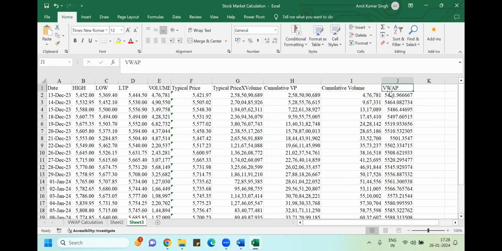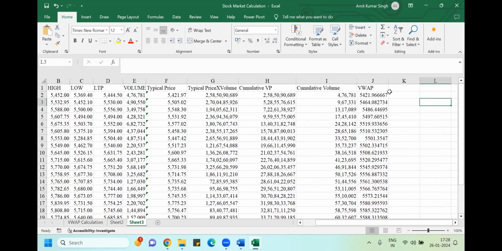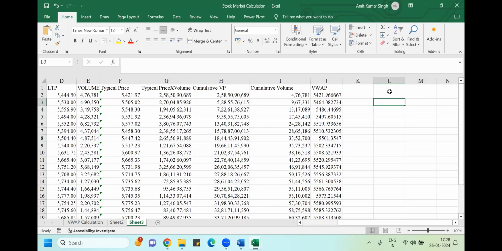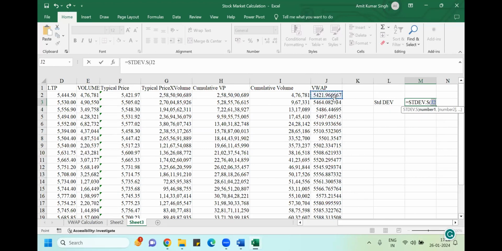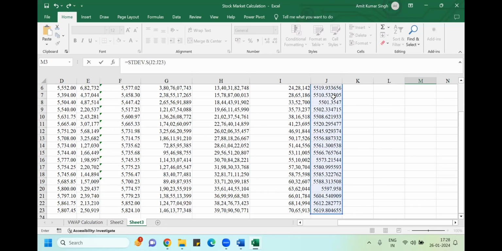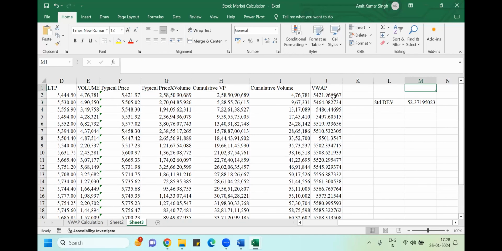This is basically the VAP of the stock. If you want, you can find the standard deviation of this. If I want, I can find the standard deviation of the same. You should know the difference between standard deviation of population and of sample. So you got the standard deviation.